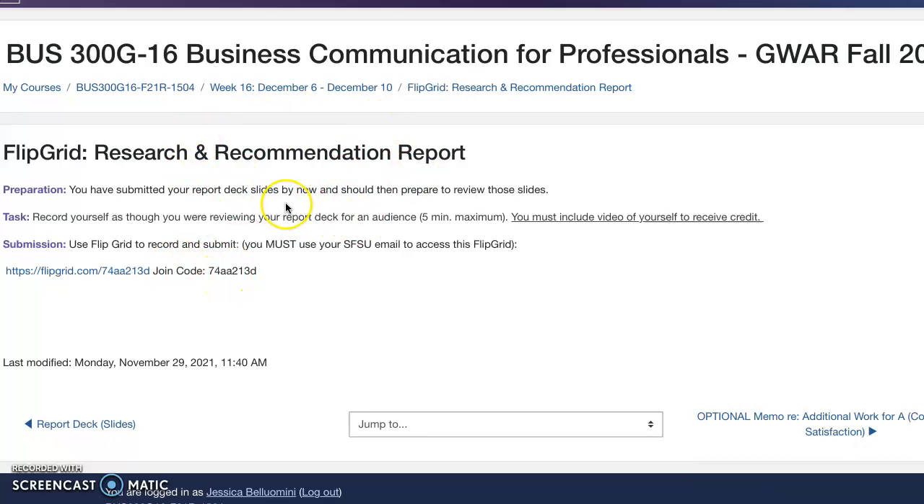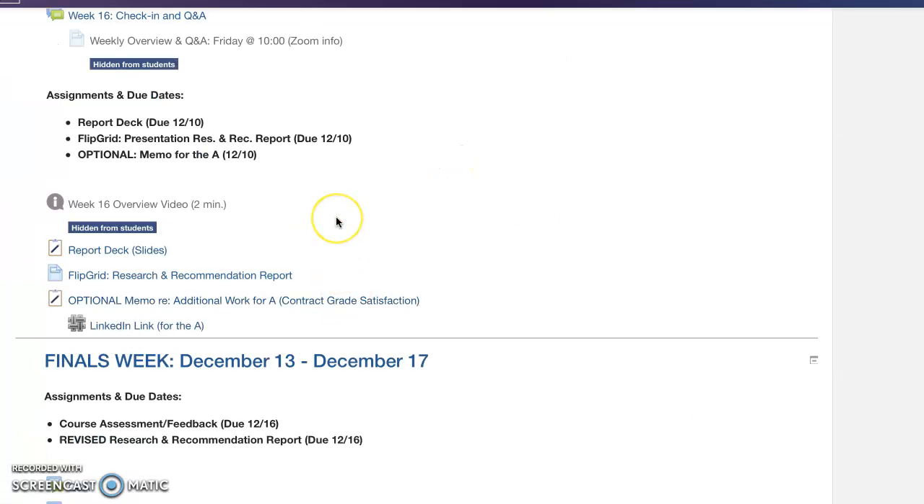But this is a huge part of the grade. It is a requirement for the grade, and remember, to pass this class, you must complete the research and recommendation report with a complete grade, right? So if anyone has any questions about that, please email me.